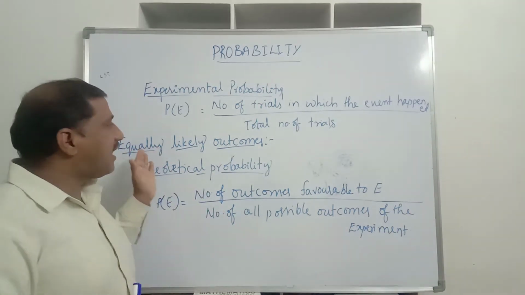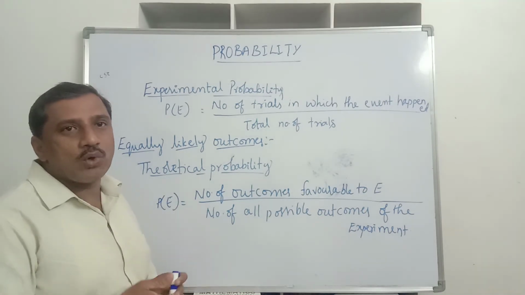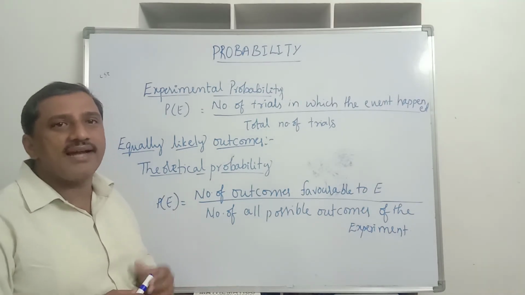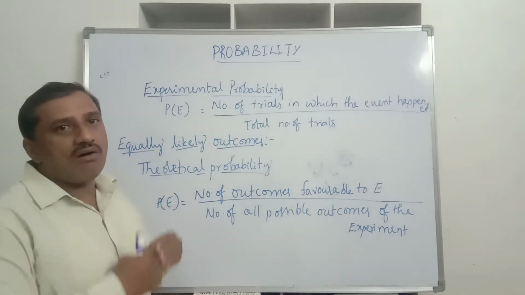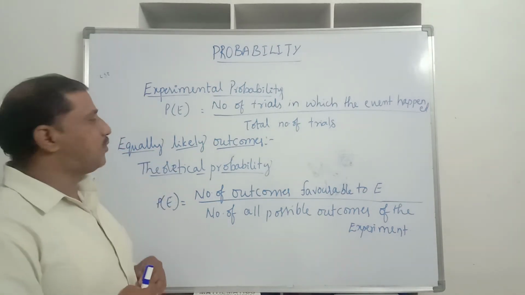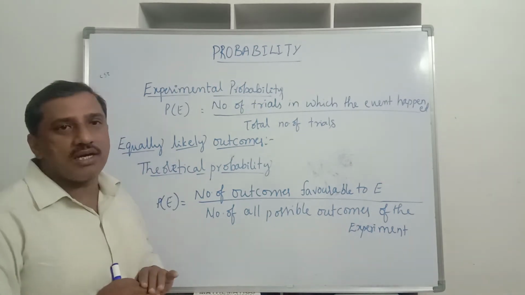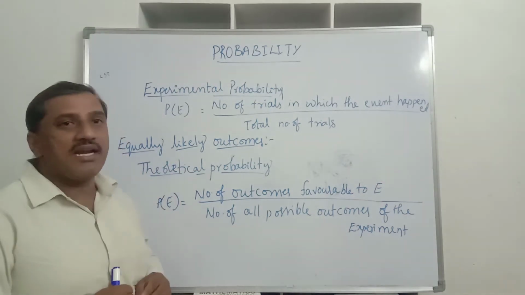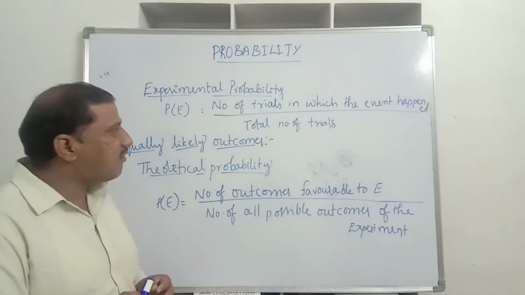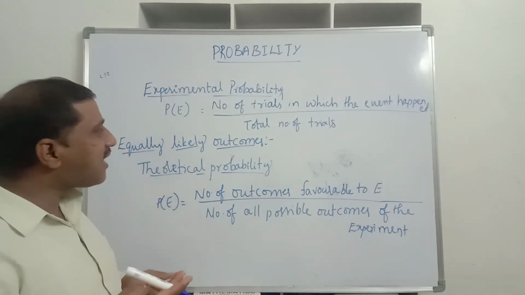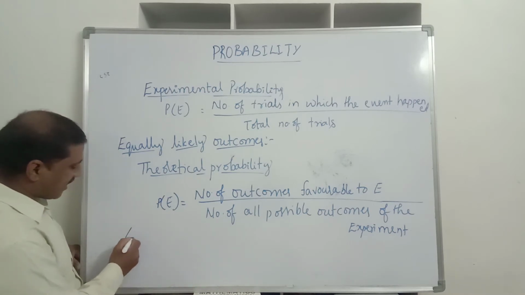Examples for equally likely outcomes, as I said, when you throw a coin, getting a head or getting a tail are equally likely outcomes. In our 10th standard, we assume all the outcomes are equally likely, and we will find the theoretical probability. Before finding this theoretical probability, we will study some of the terminology like elementary events.